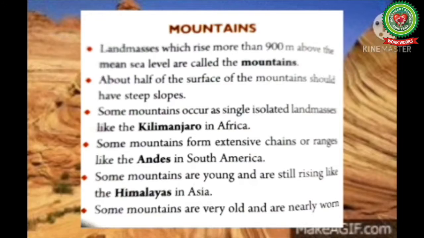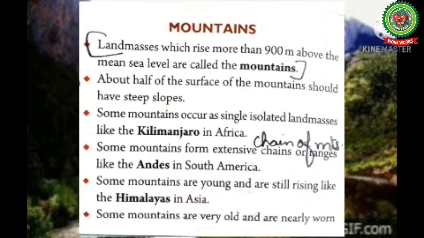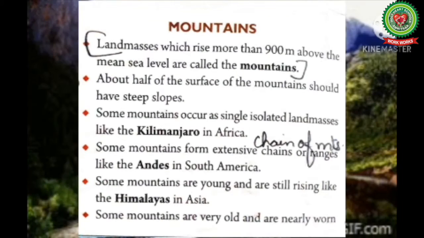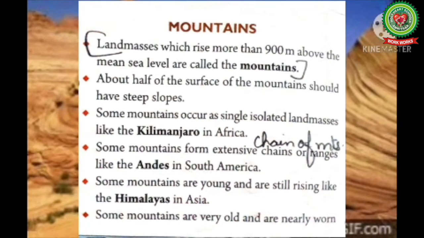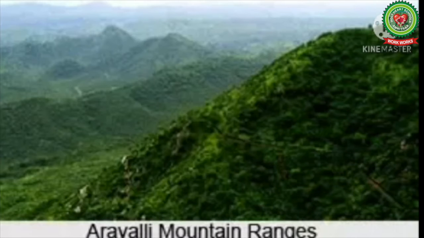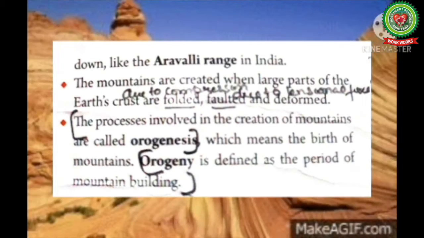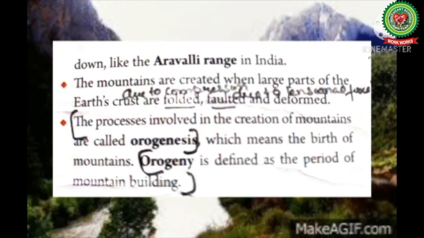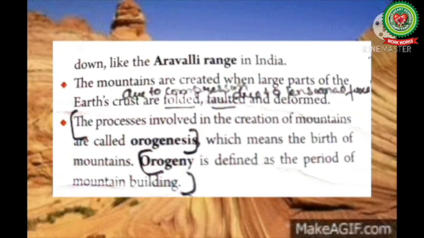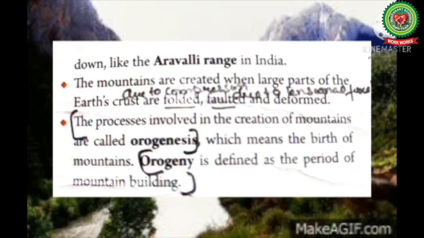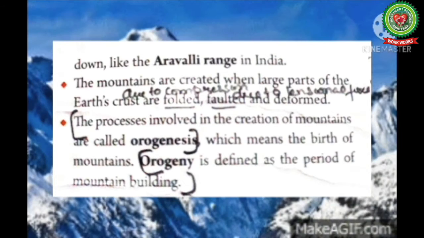Some mountains are young and are still rising, like the Himalayas in Asia. They are young fold mountains because these mountains have formed recently. Some mountains are very old and nearly worn down, like the Aravalli Range in India. These mountains are easily exposed to the agents of weathering and are reducing in height day by day. Mostly these mountains have rounded peaks.